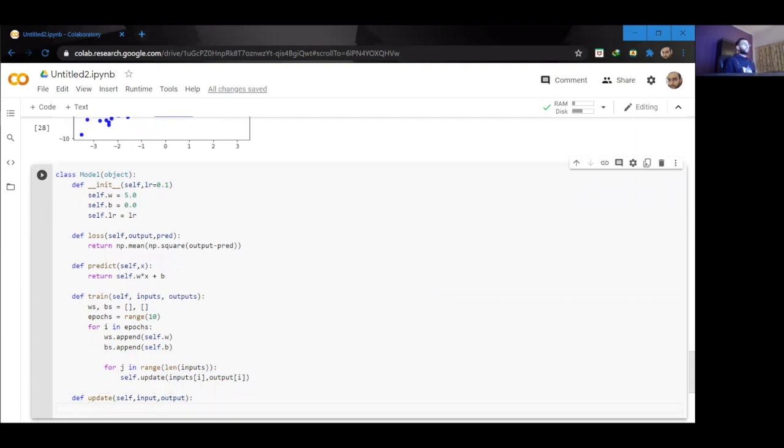Now first we need to actually calculate the loss. So first I'm going to pass my value through the predictor. So I'm going to say predicted output is equal to predict, and inside there, I'm going to pass the input value.